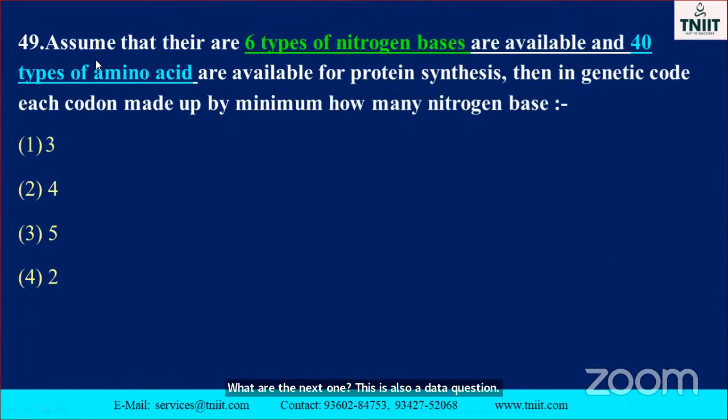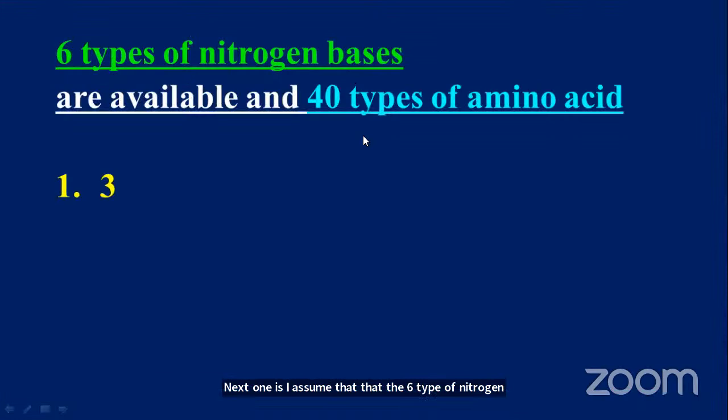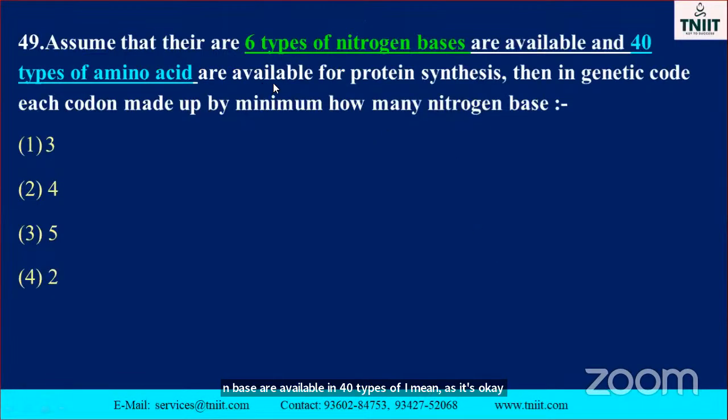Next one is: assume that there are 6 types of nitrogen bases available and 40 types of amino acids. For protein biosynthesis, in the genetic code, each codon is made up of a minimum of how many nitrogen bases? Simply, here 6 types of nitrogen bases.